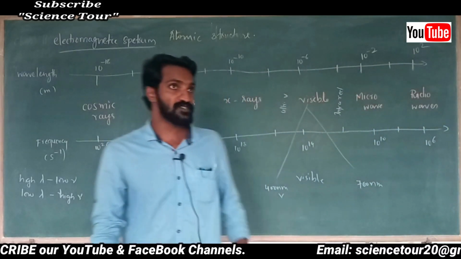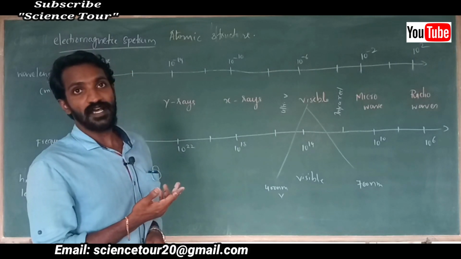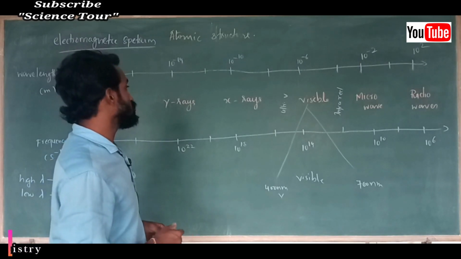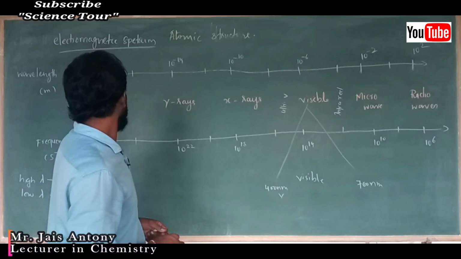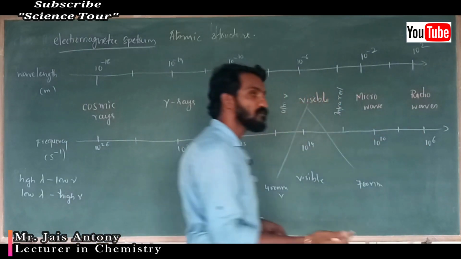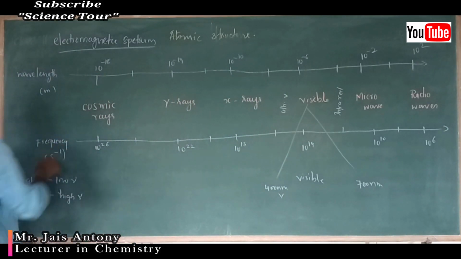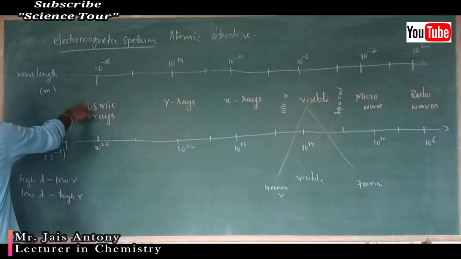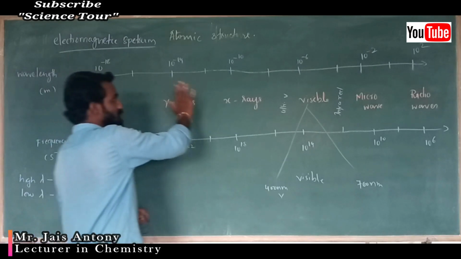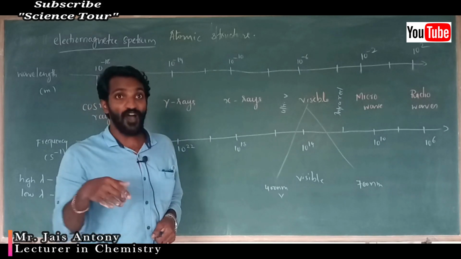Which one has the highest wavelength? Radio wave has the highest wavelength. It has 10 to the power 2 wavelength. Which one has the lowest frequency? Decreasing order of frequency, lowest frequency is 10 to the power 6. Radio wave has the lowest frequency. Which one has the highest frequency? Cosmic rays have the highest frequency. Same time cosmic ray has the lowest wavelength, 10 to the power minus 18. You are arranging according to increasing order of their wavelength or decreasing order of their frequency.